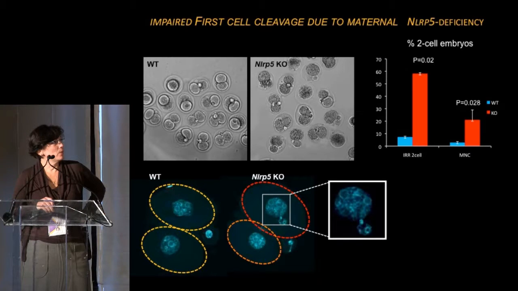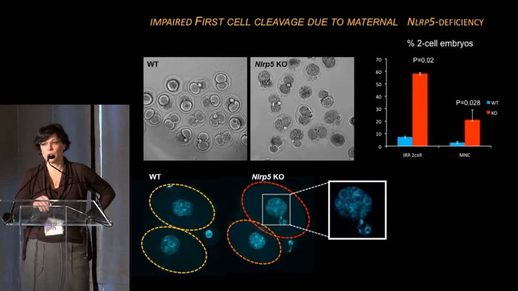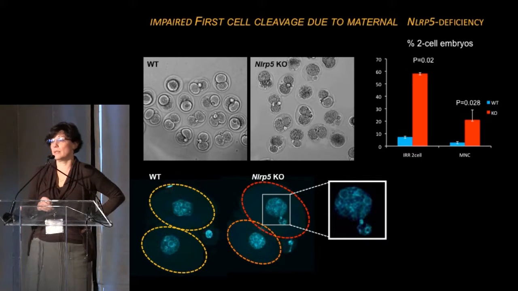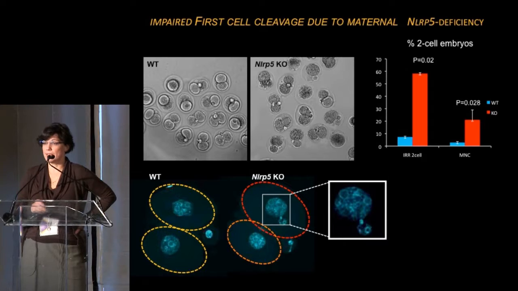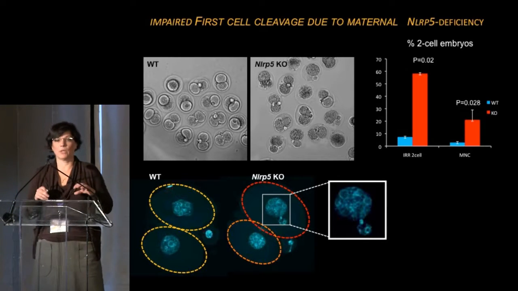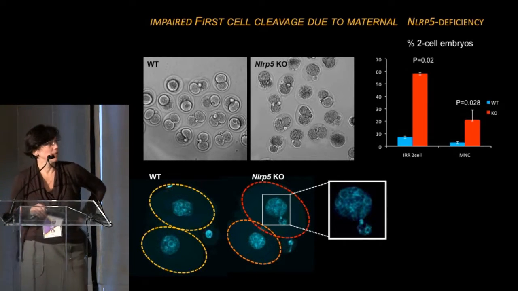Subsequently, this also translates into formation of two-cell embryos that also contain pronuclei. To the best of my knowledge so far, this is the first animal model that exhibits micronucleation in the embryos at the two-cell stage. You also see that the cleavage division is not symmetrical, it's completely asymmetrical in at least 60% of the two-cell embryos.